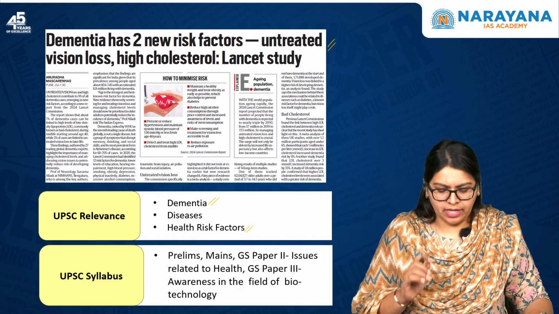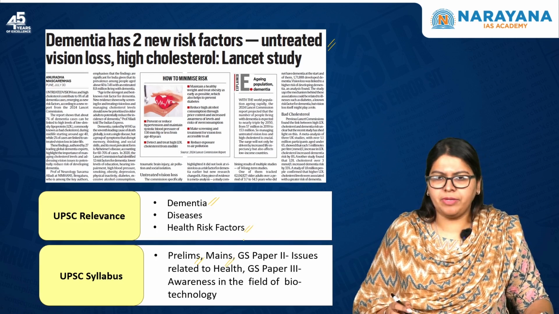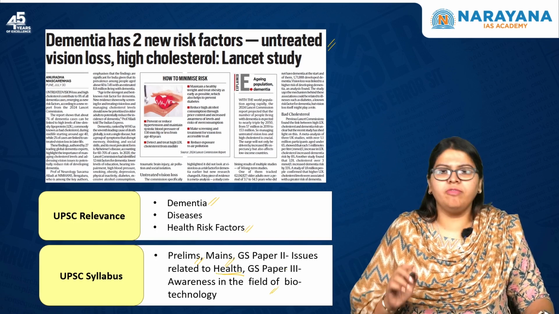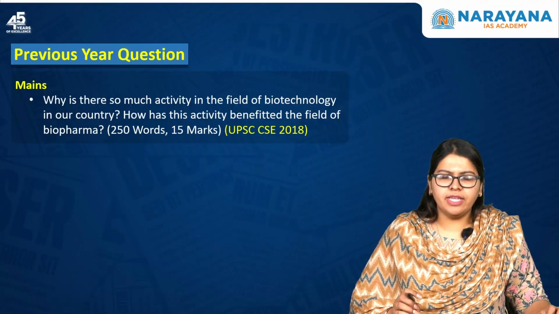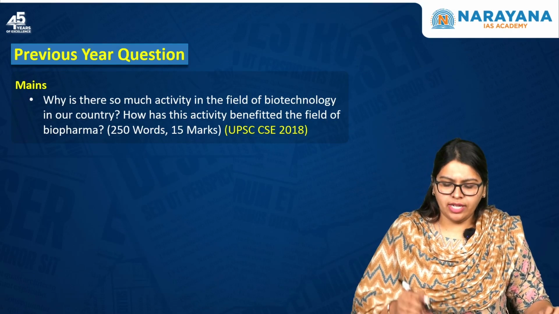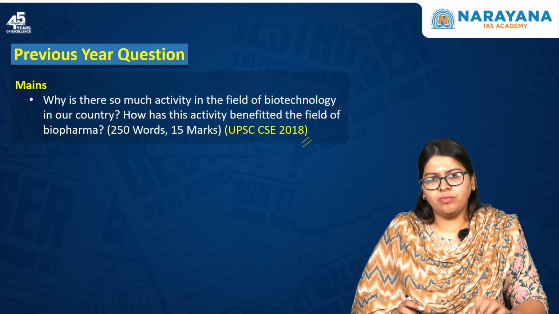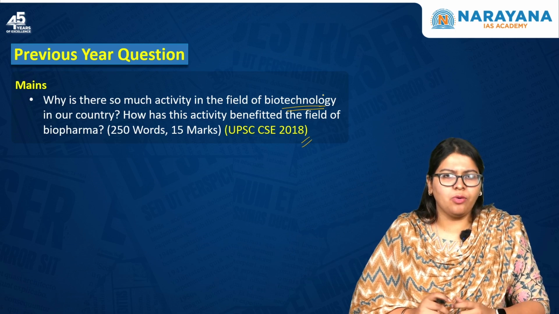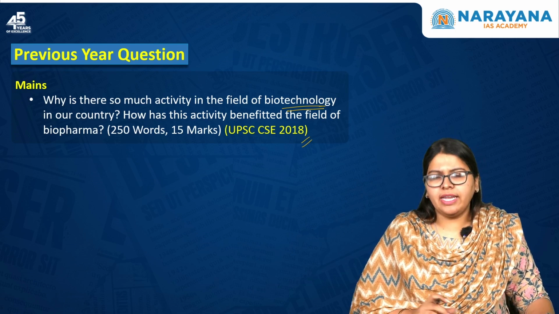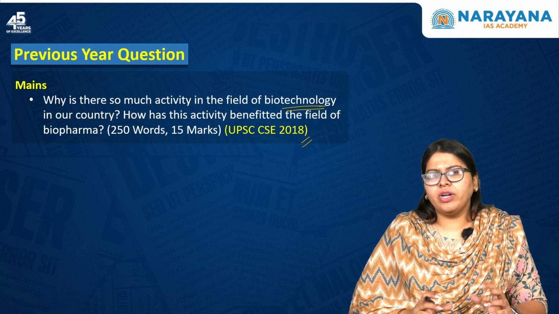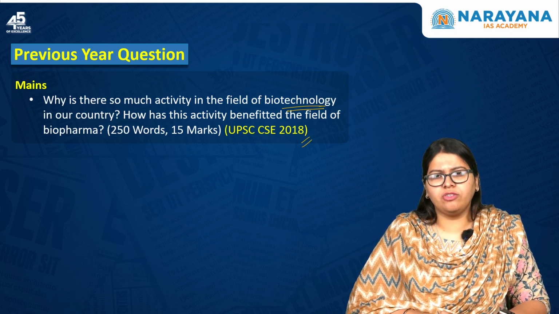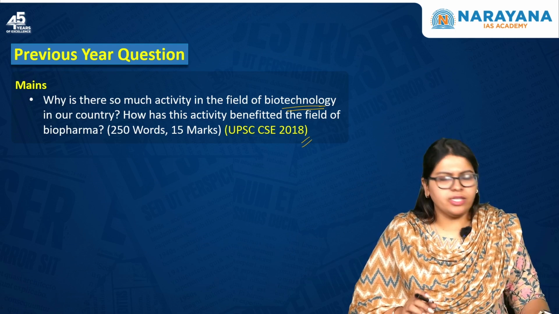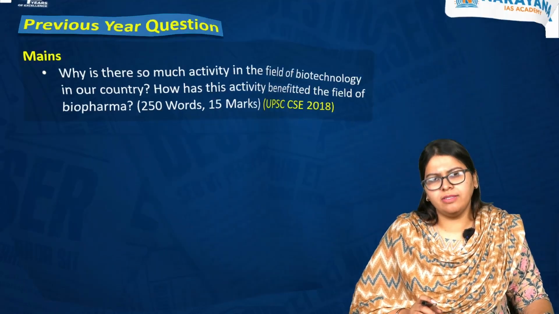And this particular topic can be mapped to both the prelims as well as the mains examination, GS paper 2, issues related to health, as well as GS paper 3, awareness in the field of biotechnology. Now moving forward, there has been a previous year question in the mains examination in 2018 where they spoke about activity taking place in the field of biotechnology in the country and how India has benefited from the same. So any kind of disease, its symptoms, its causes, India's measures to solve it, and how it is related to achieving the SDG targets of good health, all this becomes very, very important for both your prelims as well as the mains examination.